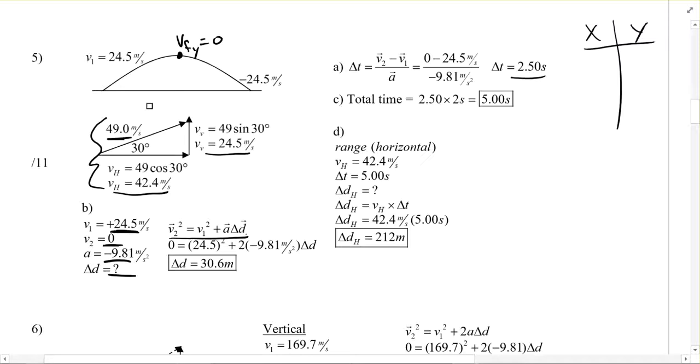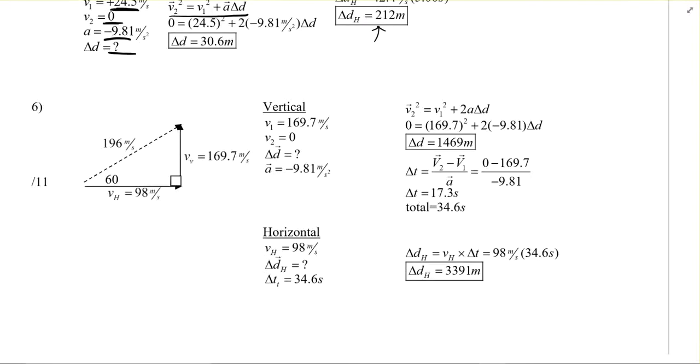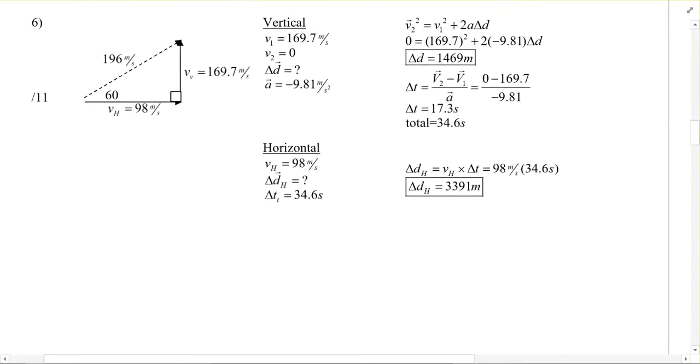Now the range, what you're going to have to do is, we know that the time is the same for both, right? So we know that the time is going to be 5 seconds. Our velocity in the x direction, we figured out right off the bat. And we just need to solve for dh or dx, whatever you want to call it. And that's 212 meters. So number 6 is going to be similar to that one.